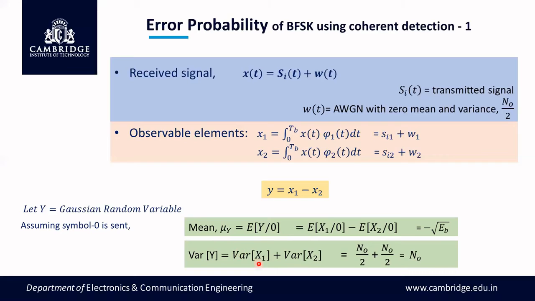That's why variance of X1: X1 contains noise, X2 also contains noise. So variance of X1 is N naught by 2. Variance of X2 is also N naught by 2. When added, we'll get N naught. So in summary, the Gaussian random variable Y has a mean value of minus root Eb and variance of N naught for the transmitted symbol 0. If the transmitted symbol was 1, then the mean would have been plus root Eb, and the variance remains N naught. So depending upon which bit was transmitted, the mean value changes.